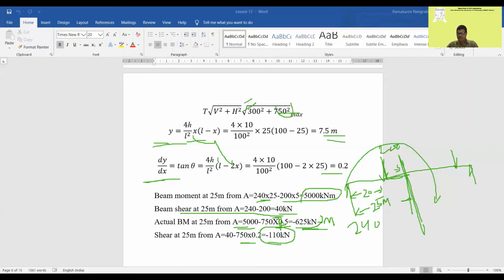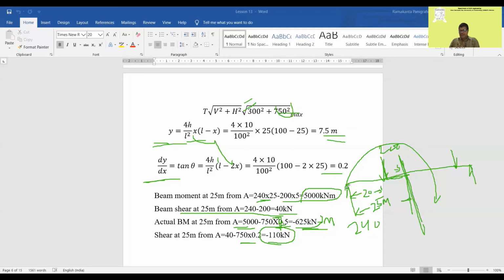suspension bridges with the 2-hinge stiffening girders. So there may be any kind of loads, and you can find out the reactions in the bridge girders. So there are two issues. One issue is you have to find out the moments and shear force in the girder. Second issue, find out the maximum tension in the cable.